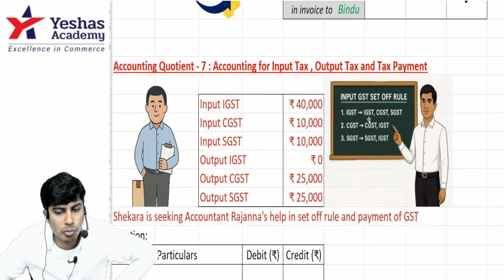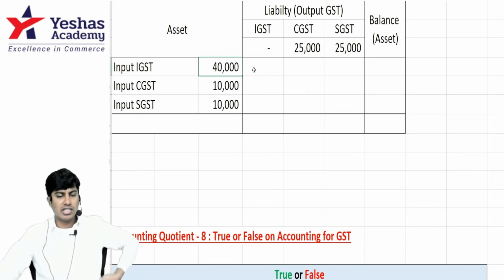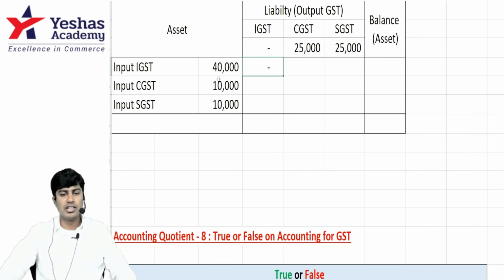IGST will be first used to pay IGST. If IGST is not there, CGST, SGST equally. CGST will be first used to pay CGST. After that, if there is extra, IGST. Are you getting it? First, where do we start? IGST is how much? 40. Is there any IGST to pay? No. I'll use this to pay CGST and SGST, 20 and 20. Is there any balance? No balance.